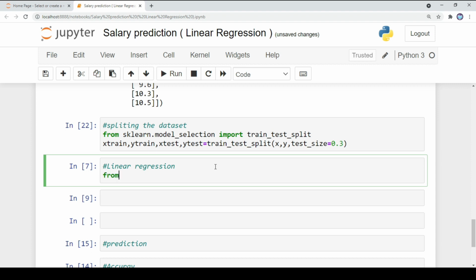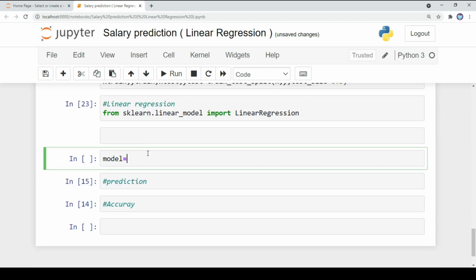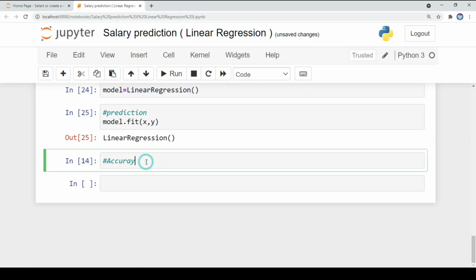Okay. Next we need to apply the linear regression algorithm, and that is very simple. From the sklearn library you need to import the LinearRegression module, then create a variable model and call the LinearRegression instance. So look at this step. We just implemented the linear regression algorithm on the training dataset. We successfully trained our linear regression model.